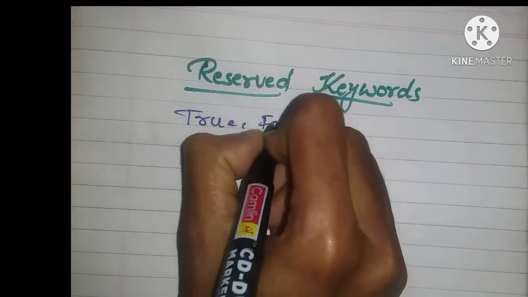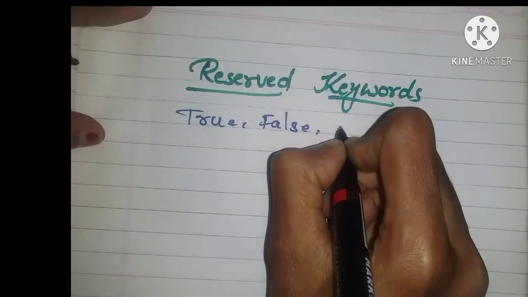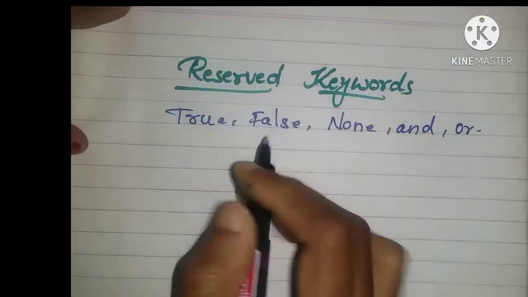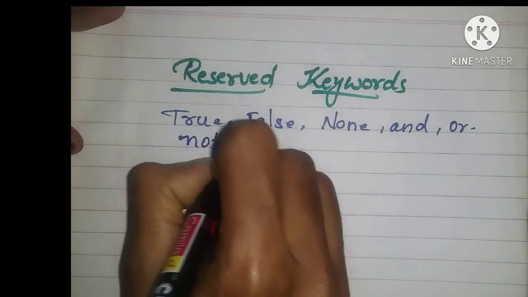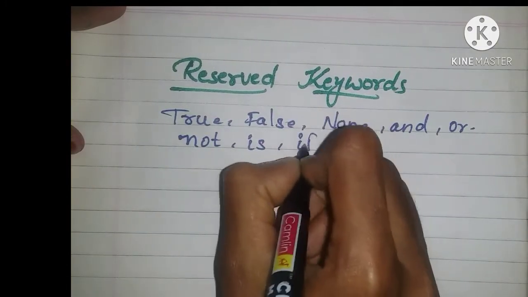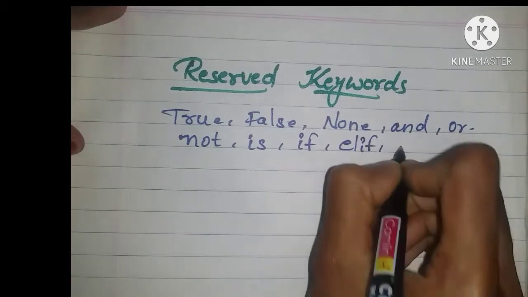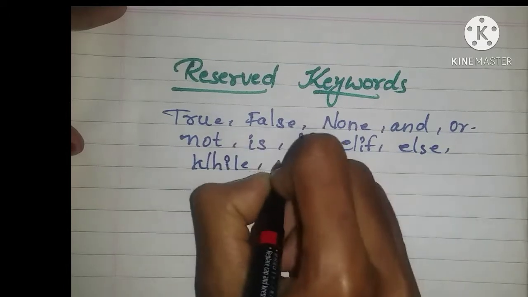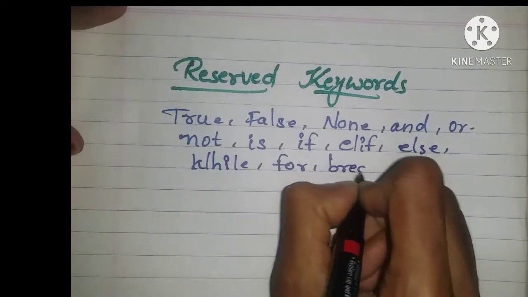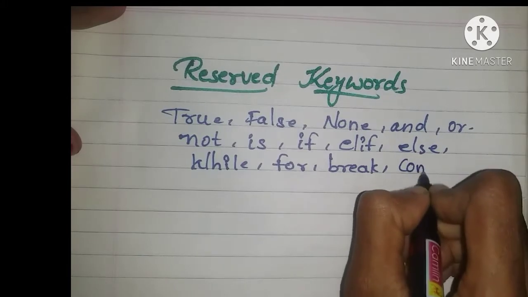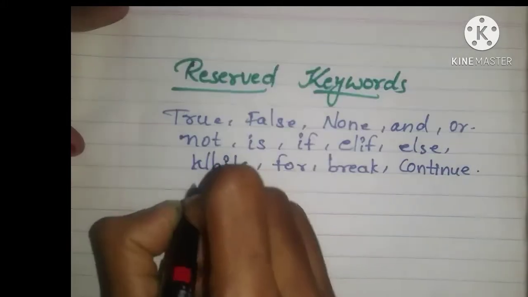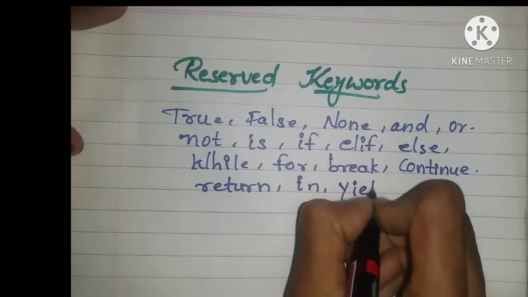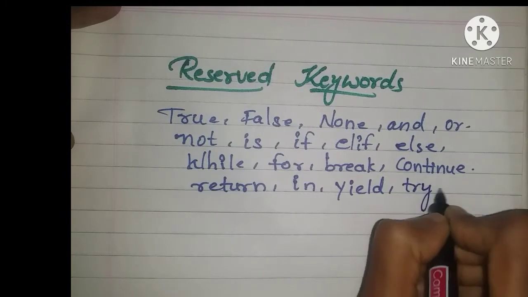True, False, None, and, or, not, is, if, elif, else, while, for, break, continue, return, in, yield, try, except.